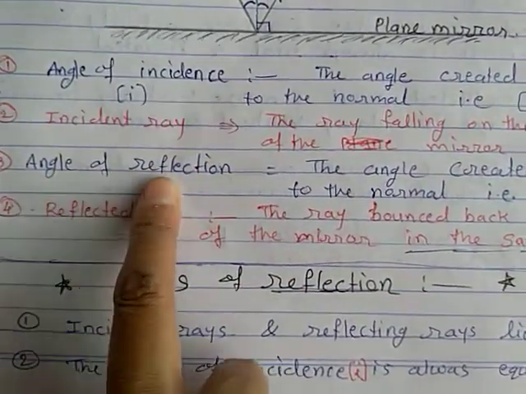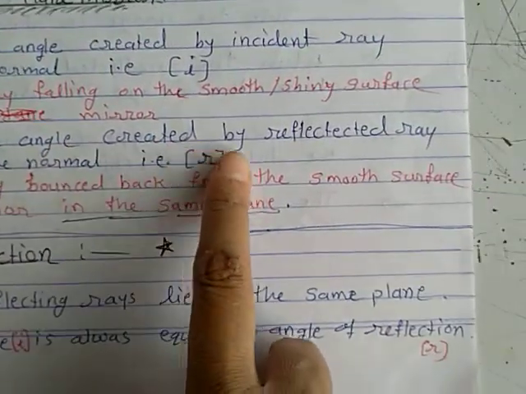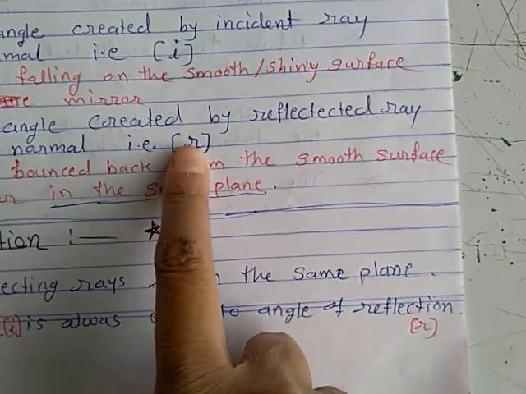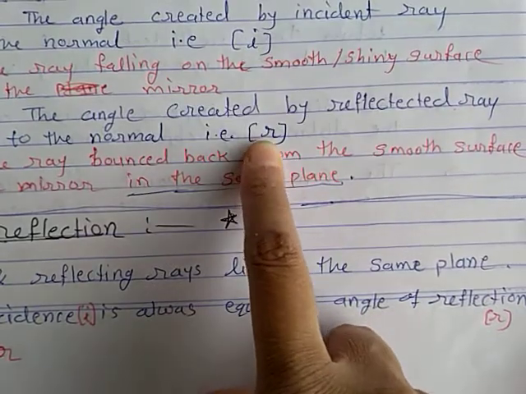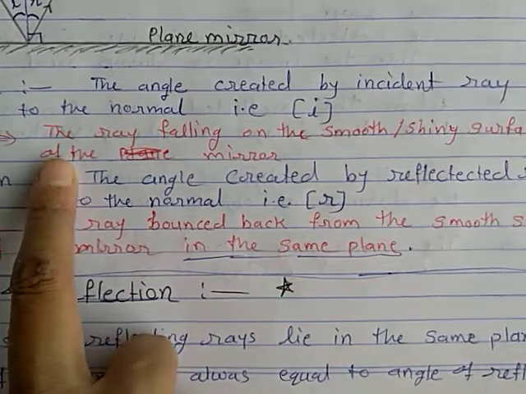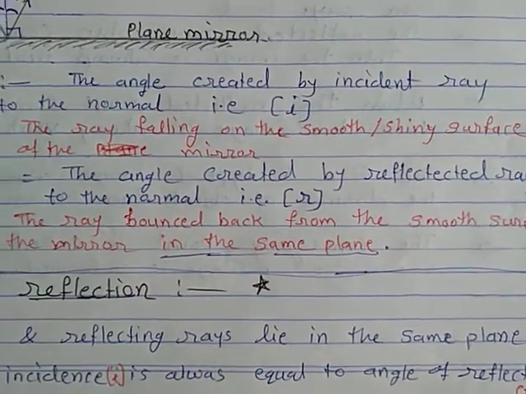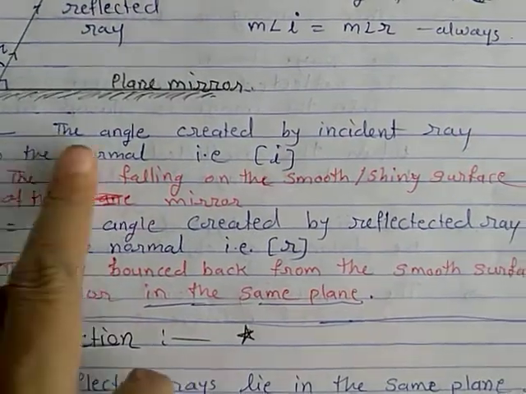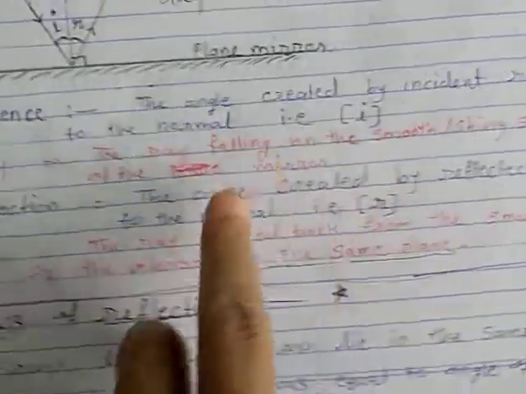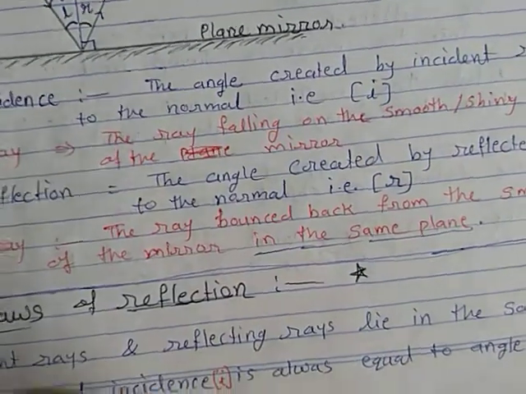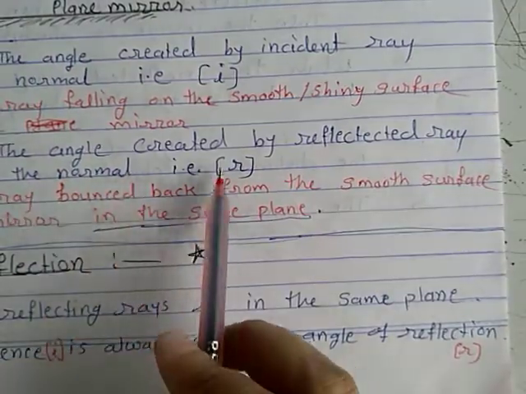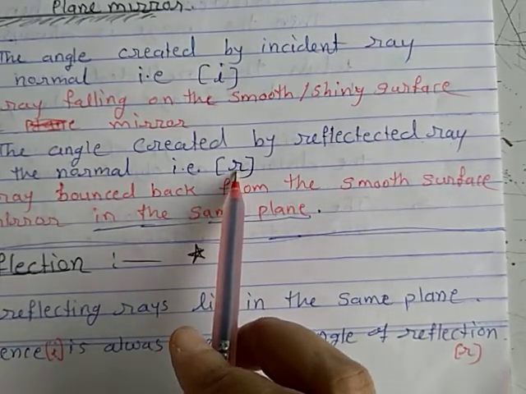And the angle of reflection means the angle created by the reflected ray to the normal, that is R. Understand?